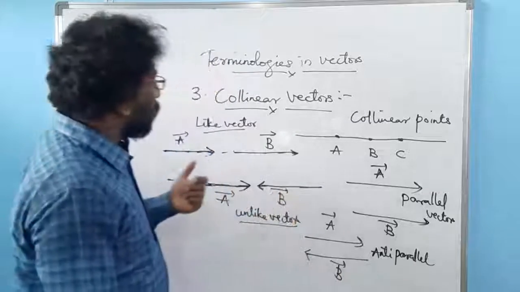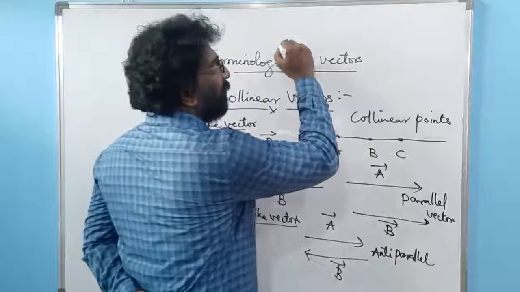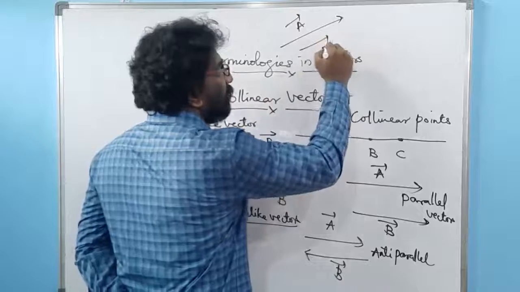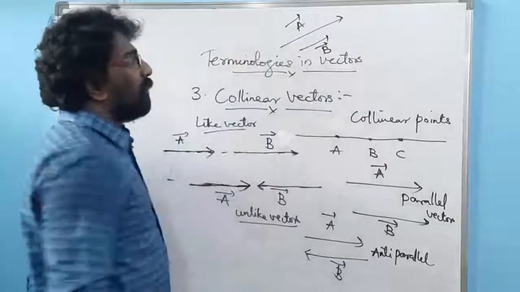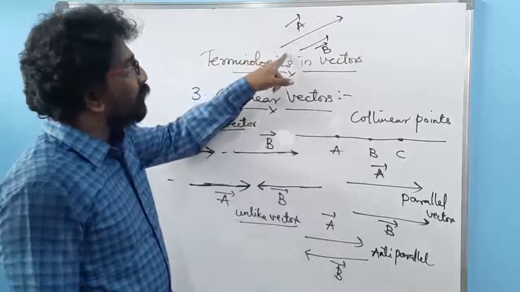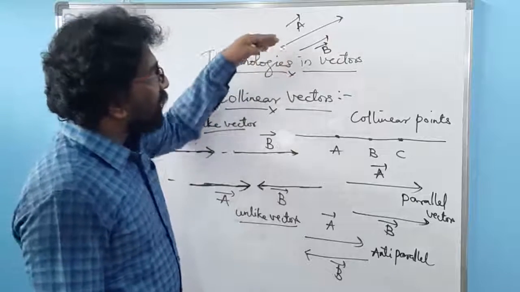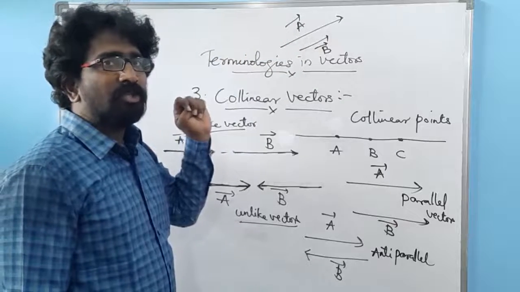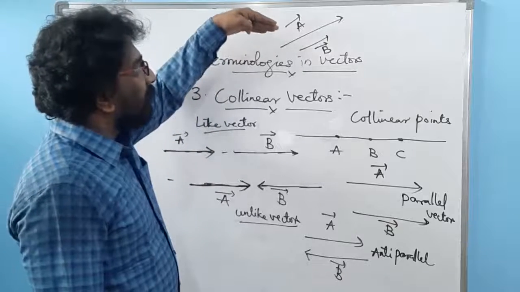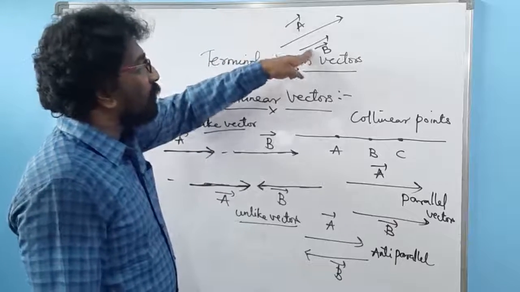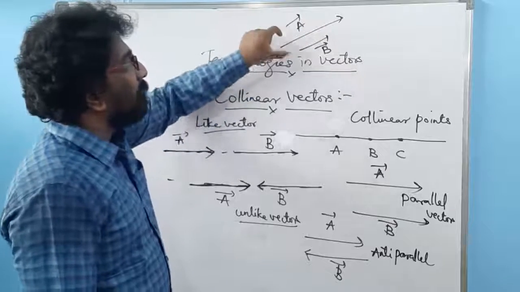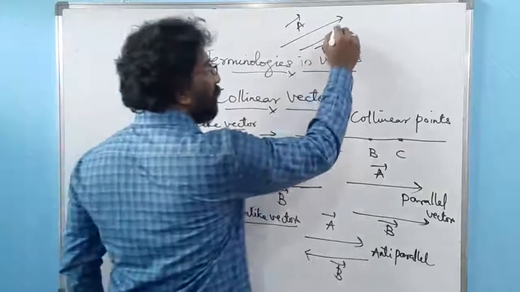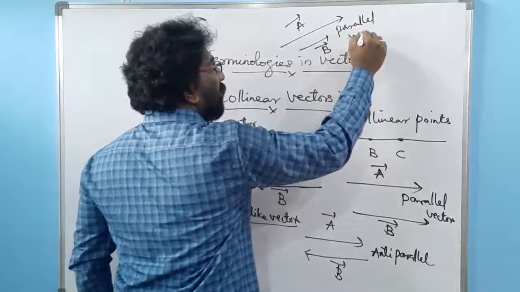So let me tell another kind of collinear vector. If I am having vector A and similarly vector B, then I can even call these two collinear vectors. Whenever there are two vectors which are parallel to each other, which are drawn in the same direction with unequal magnitude, even those kind of vectors are also called collinear vectors. So the vectors with unequal magnitudes which are drawn in the same direction and parallel to each other are also one kind of collinear vector. And the name of this one is again parallel vectors.